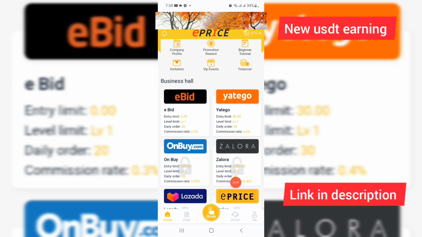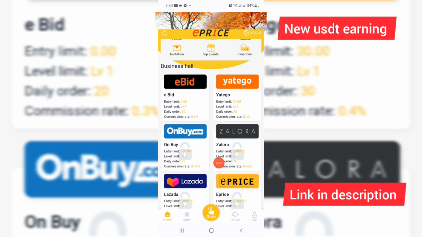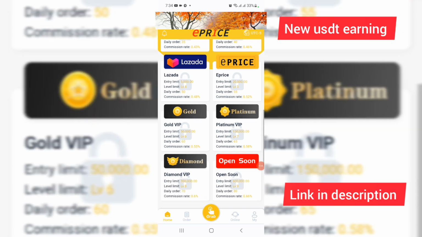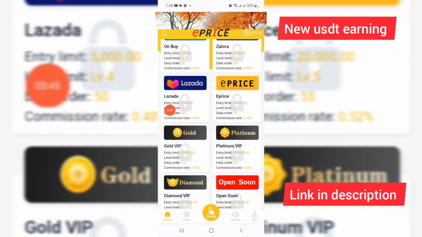And you can deposit a deposit bonus of 2000 USDT. The company will give you level 3. And you can check the commission rate of 0.46%. And you can check the Lazada company, and the Lazada company will give you the management of eprice.com. You can check this 5000 USDT.